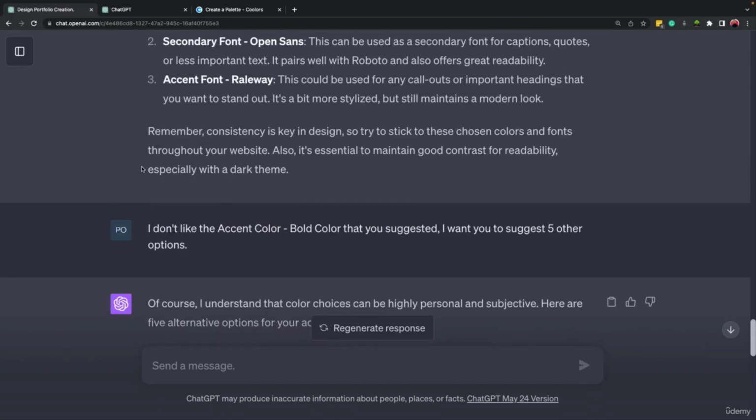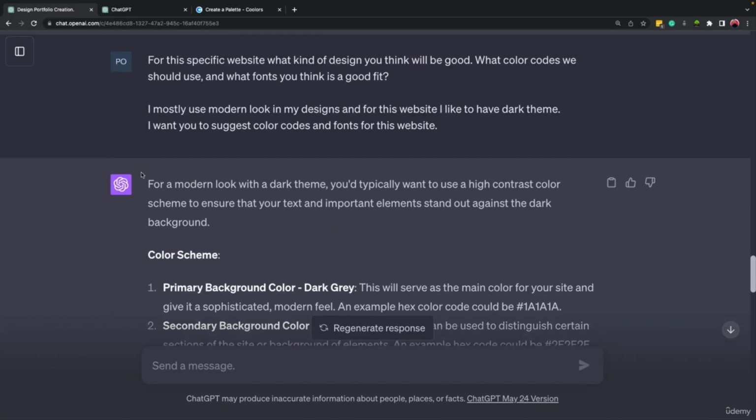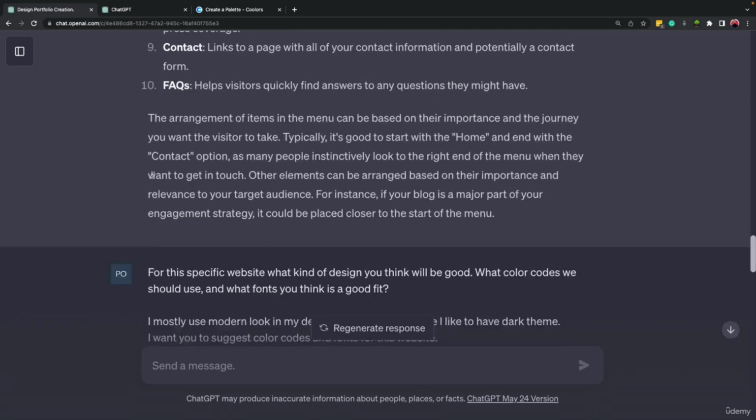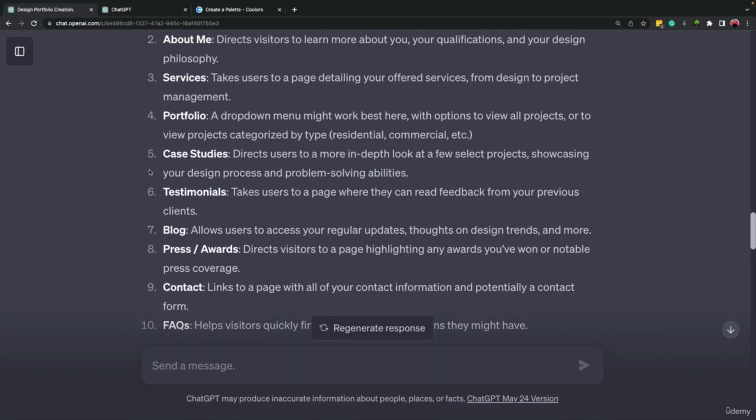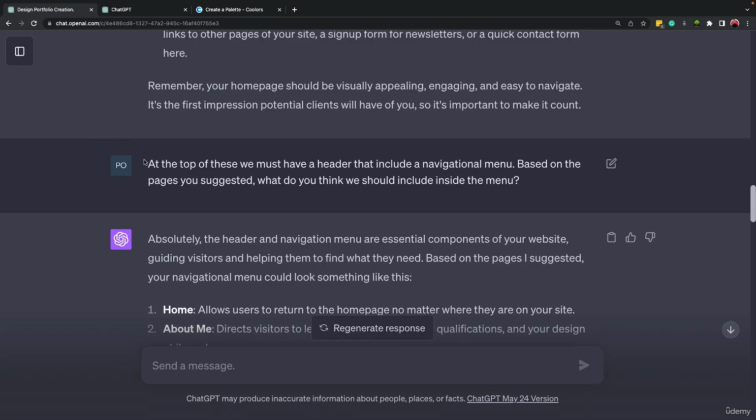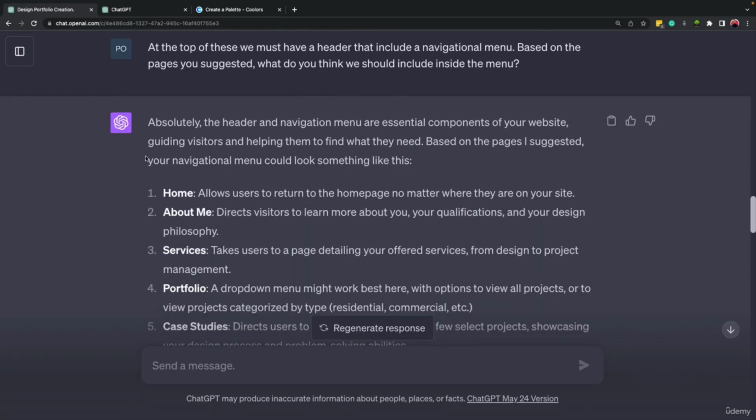And the best way to do so, because creating a website can have a lot of different sections, a lot of different parts that we need to work on, is to use task splitting. Because this task is so huge, we need to split it for ChatGPT so ChatGPT can focus on a specific task and do that part the best way it can. Then we go for the next part.